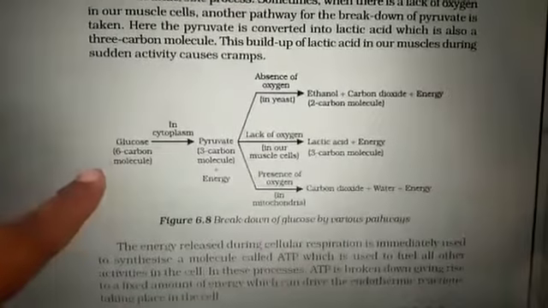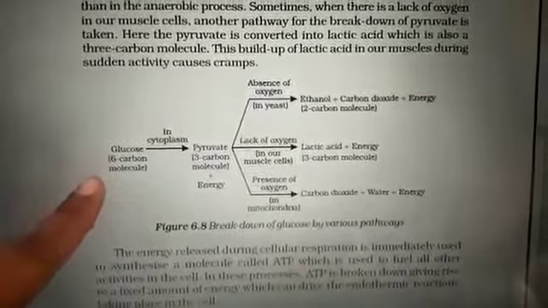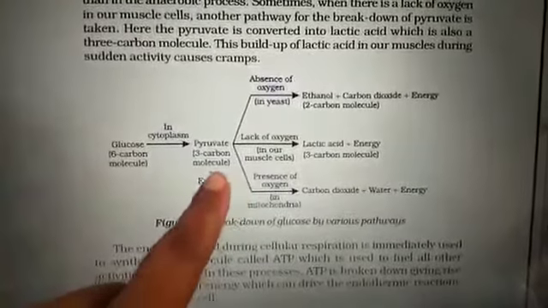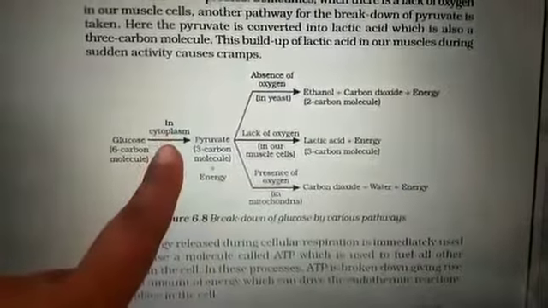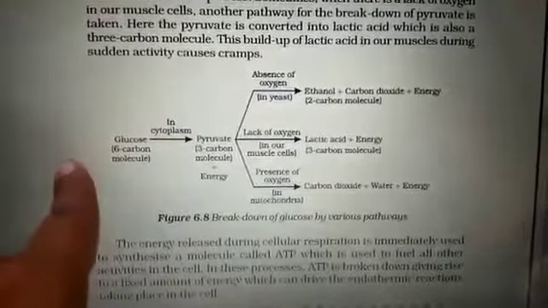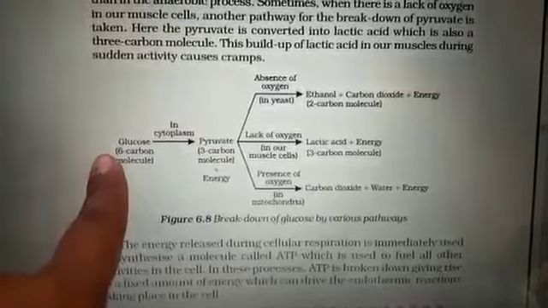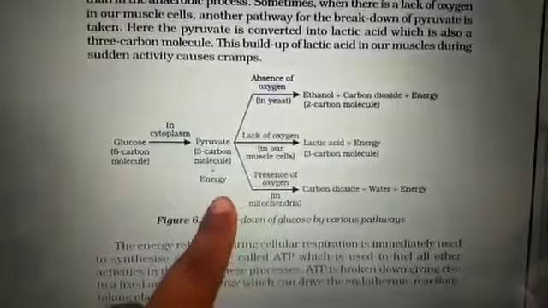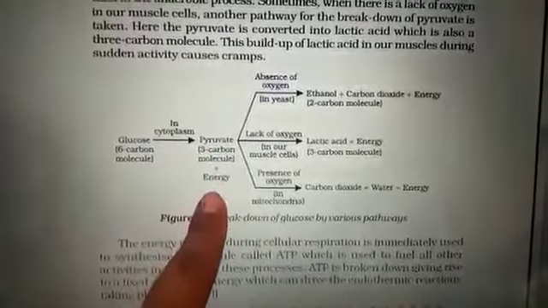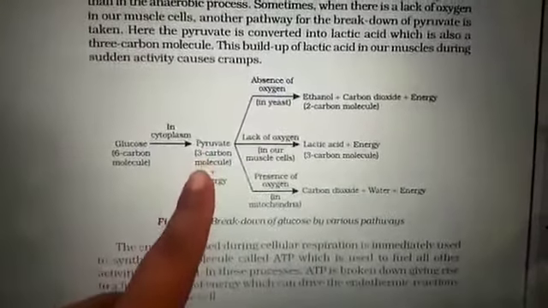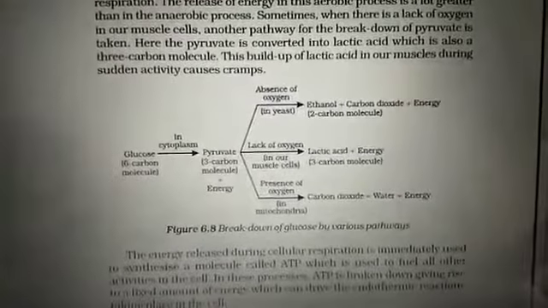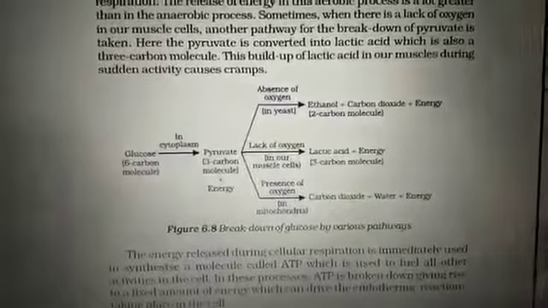See, what happens in the respiration process is the glucose which is formed in our body or stored form is first converted into pyruvate inside the cytoplasm of the cell. Glucose is a 6 carbon containing molecule. The formula is C6H12O6, which is converted into pyruvate. Over here they have not mentioned it, but you get 2 molecules of pyruvate, each made up of a 3 carbon containing molecule, that is C3, plus energy. Energy is taken up in the form of ATP.